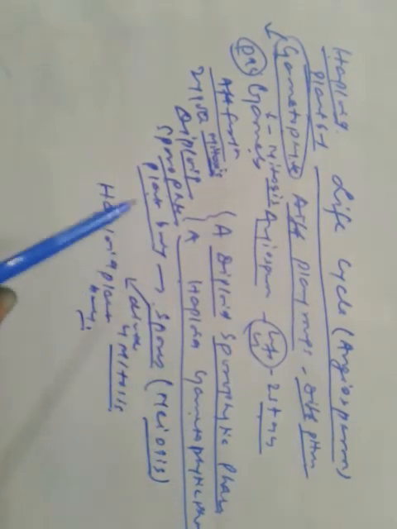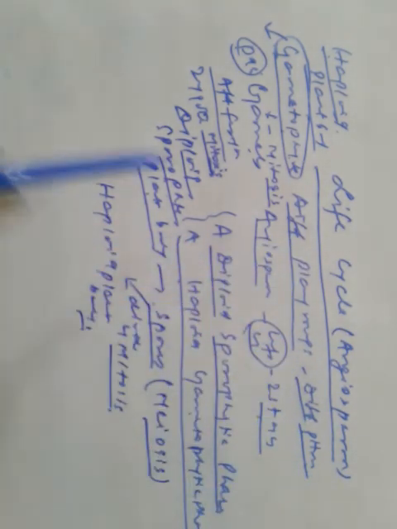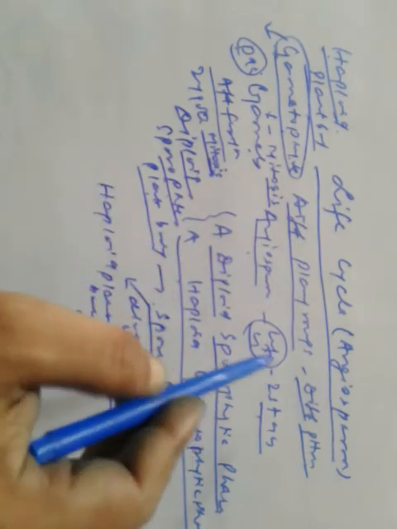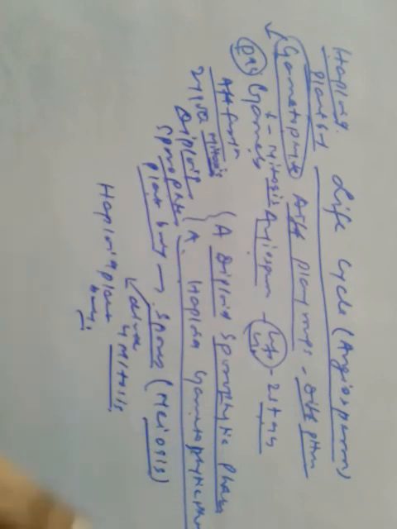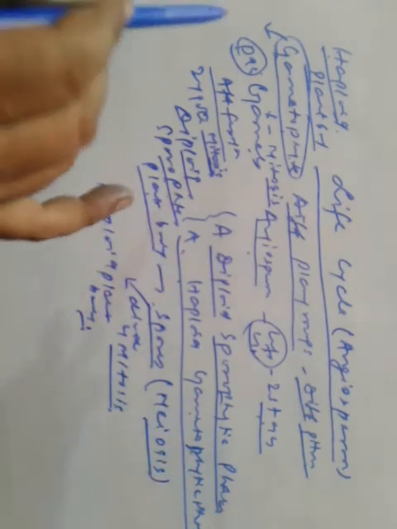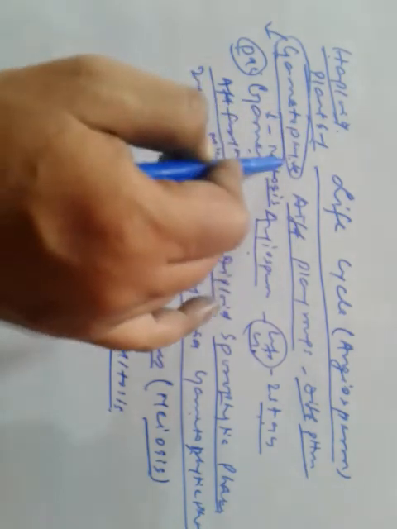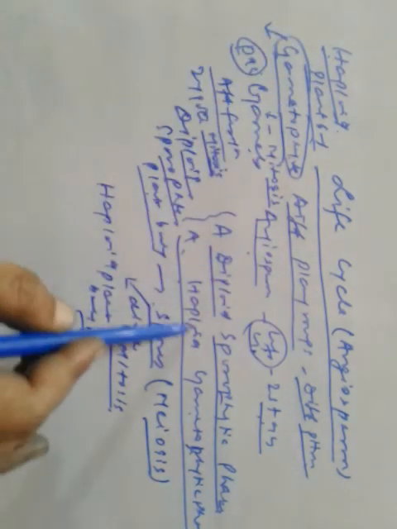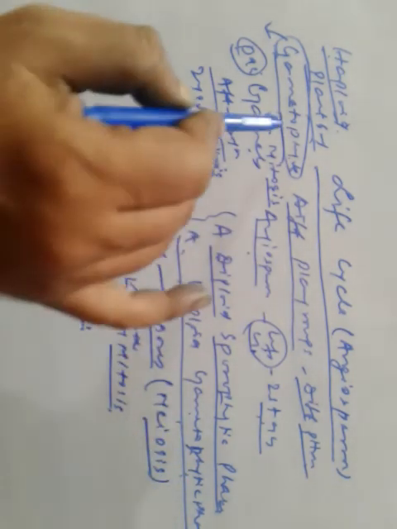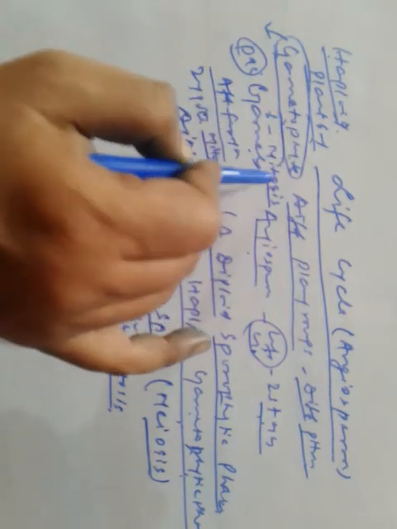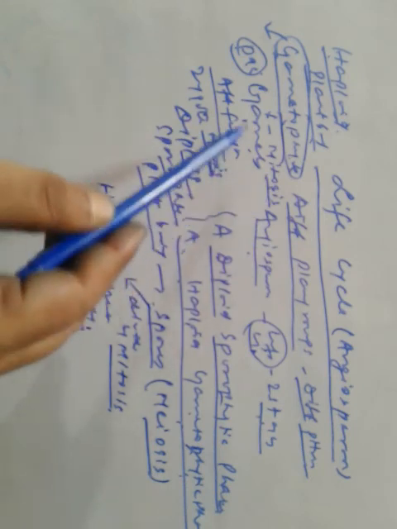So let us discuss the life cycle of an angiosperm. Different plant groups have different patterns of life cycle. An angiosperm completes its life cycle in 2 stages, a diploid sporophytic phase and a haploid gametophytic phase. So here the haploid plant body represents the gametophytic phase, or the gametophyte. The gametophyte undergoes mitosis and forms gametes.